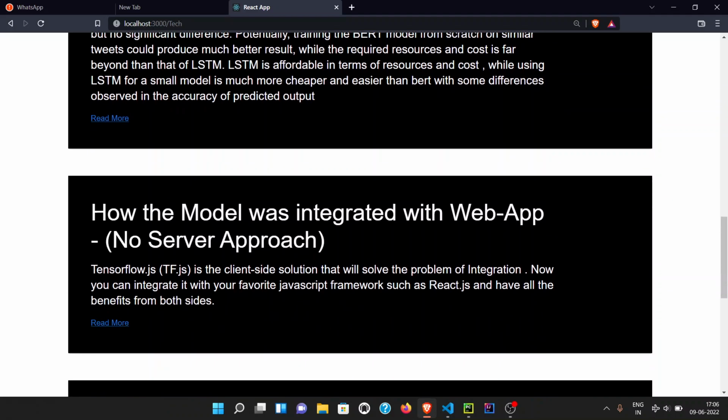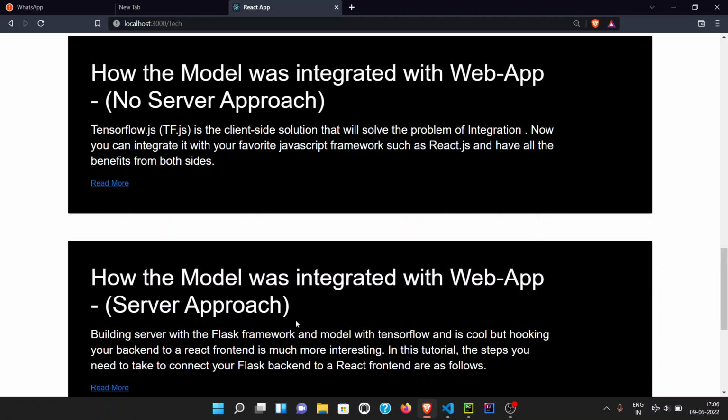Now, how the model was integrated with the web app. There are two methods: the first is the no server approach and the second is the server approach. Let's first talk about the no server approach. The initial plan was to use the no server approach. When I say no server approach, whatever input we give on the client side would be processed, and the calculations would be performed and displayed on the client side as well.